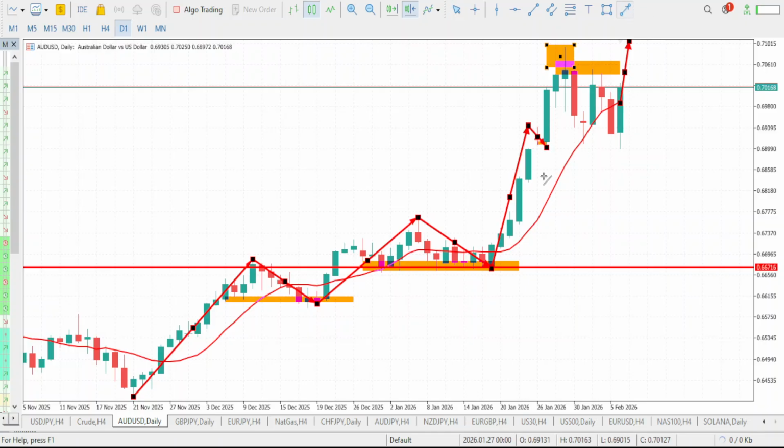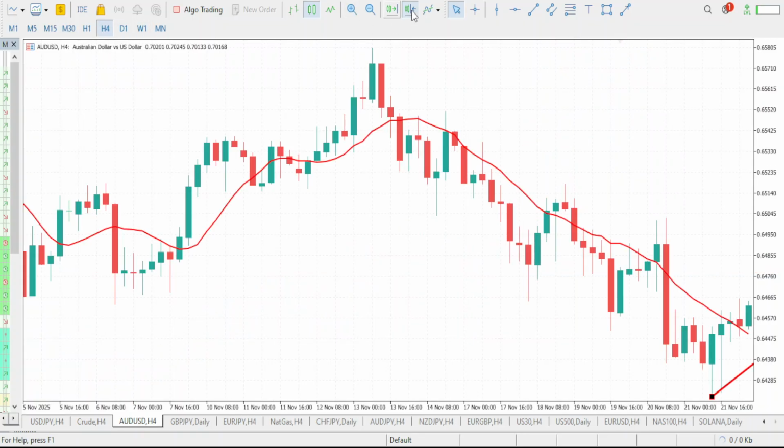Now, this will also be seen as the higher high, and here comes the higher low right here. This is our higher low. So we will be expecting the market to push further up till it is able to form a new higher high, and we should be expecting that new higher high to take out this previous high right here. So guys, a bullish move is what we are going to be expecting next on our AUD/USD. So AUD/USD should be giving us a bullish move for the day.